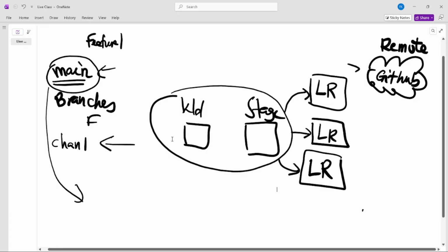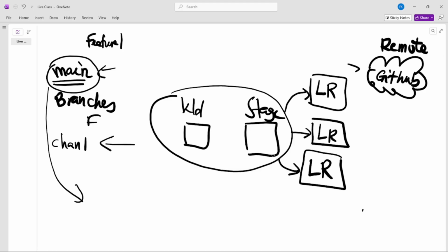So what do we do when we are on a particular branch? Make sure that if you have any work that is pending here, you push it to the stage and you push it to that particular local repository first before you move to another branch. Because another branch will use its own local repository, but they all manage the same working directory and the staging area.